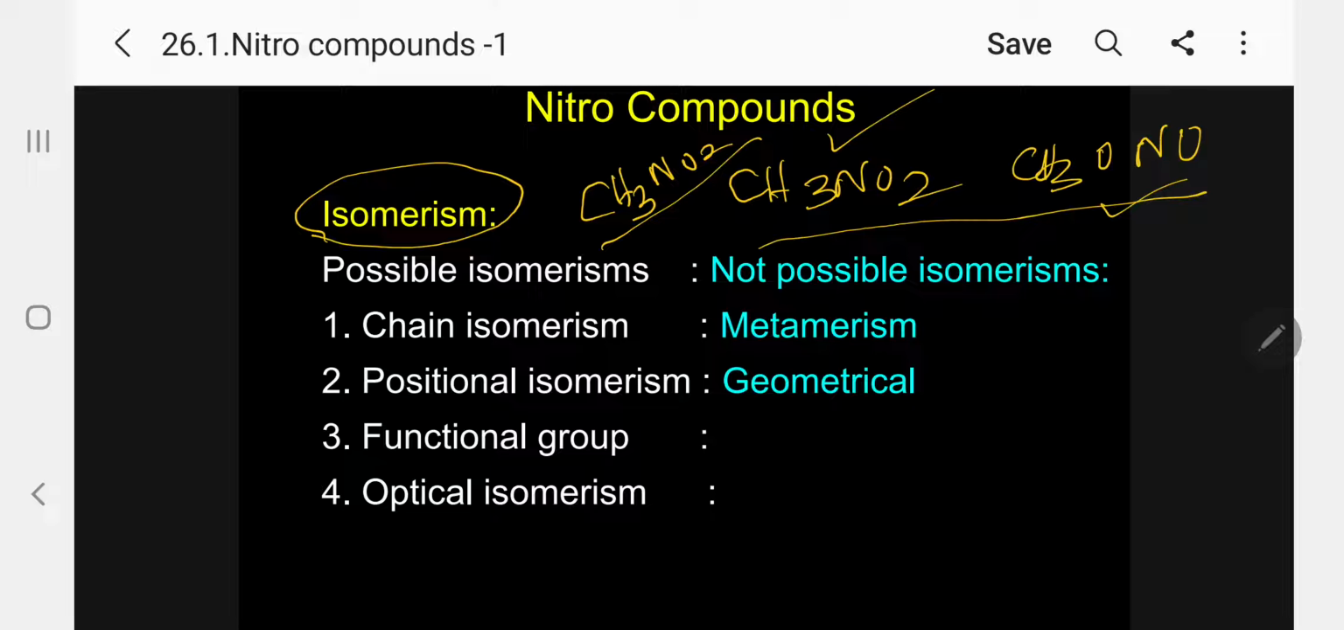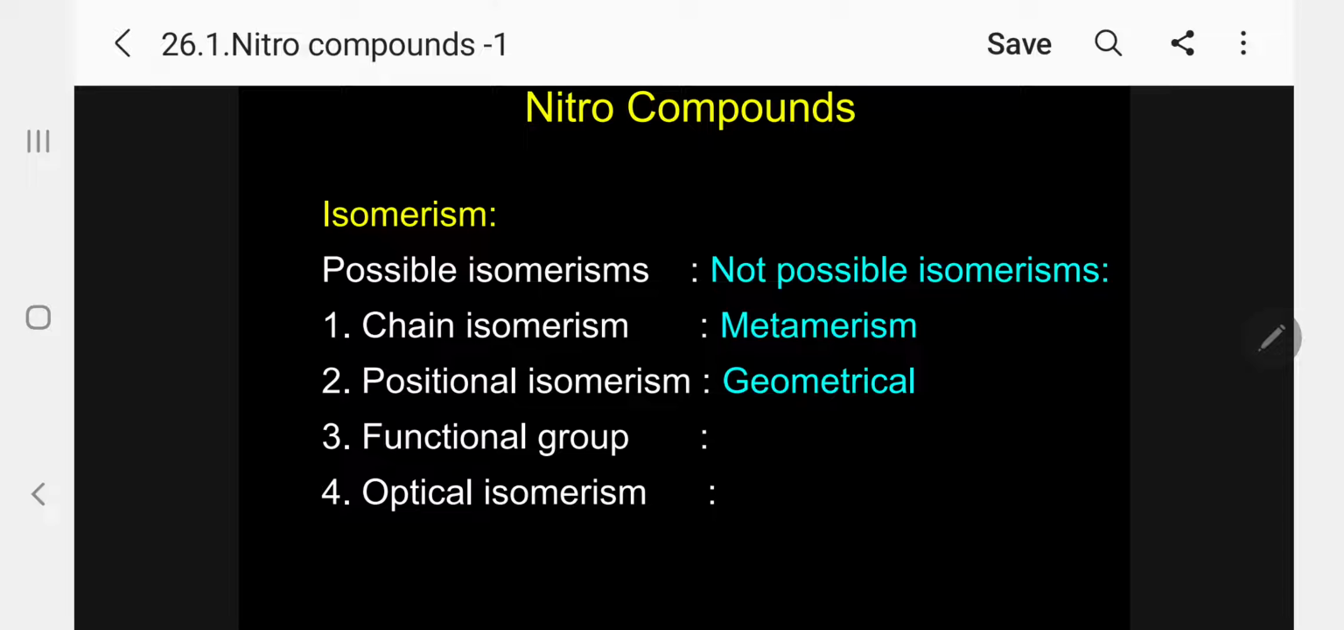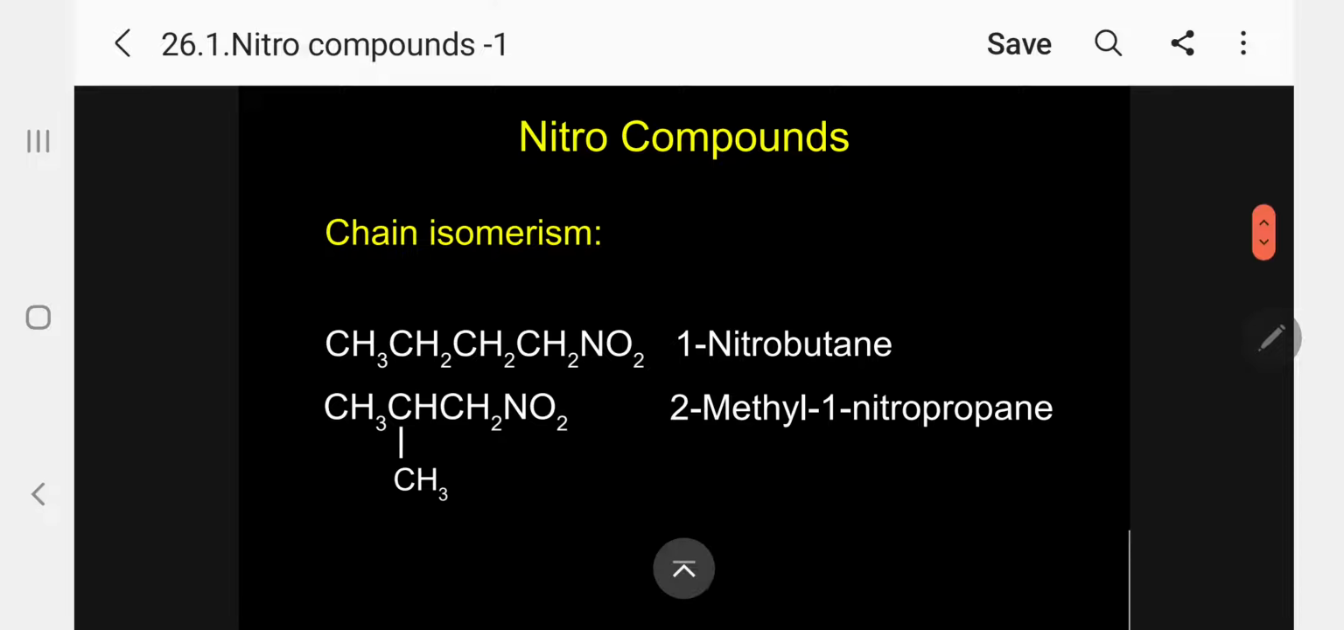Now, what isomerisms are possible? What isomerisms are not possible? Chain isomerism is possible, positional isomerism is possible, functional group isomerism is possible, optical isomerism is possible. What isomerisms are not possible? Metamerism is not possible, geometrical is not possible. So students, you must understand why metamerism is not possible. To form metamerism, the functional group should come in the center of the chain. This is monovalent, so it will not come in the center. Geometrical is applicable only for alkene derivatives, so that is not possible. All other isomerisms are possible for nitro compounds. Let me discuss them one by one.